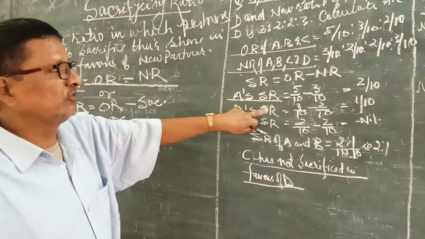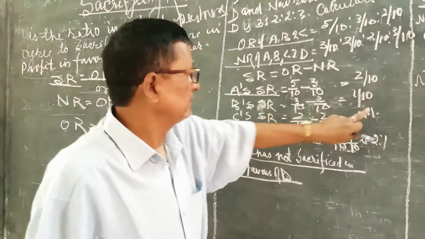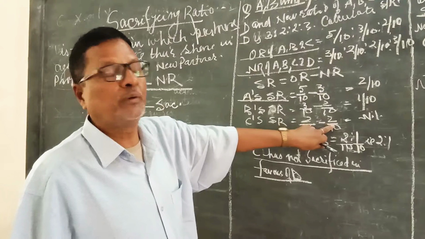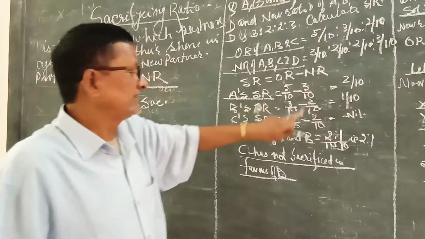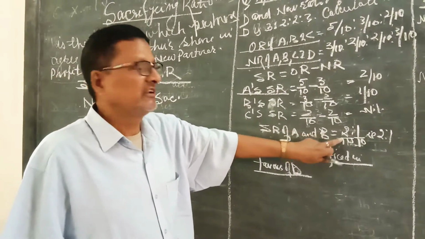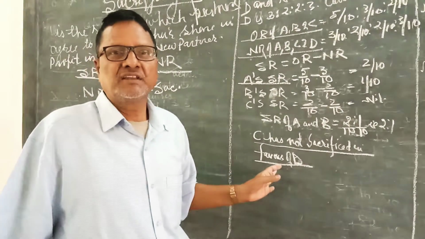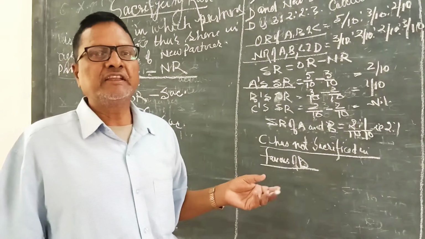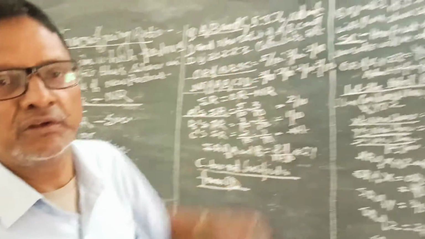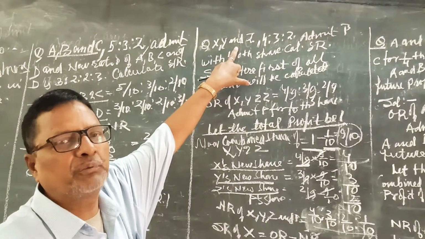Similarly, B's sacrificing ratio is old ratio 3/10 minus new ratio 2/10, which is equal to 1/10. C's old ratio is 2/10 and new ratio is also 2/10, so sacrifice will be nil. Thus, in this question, the sacrificing ratio of A and B will be 2/10 is to 1/10, that is 2:1. Here, C has not sacrificed any share of profit in favor of D for accommodating D as a new partner into the firm.